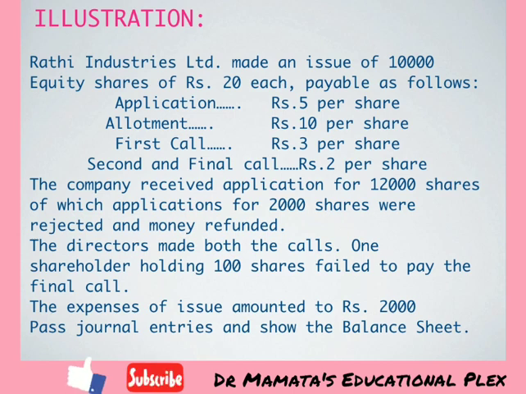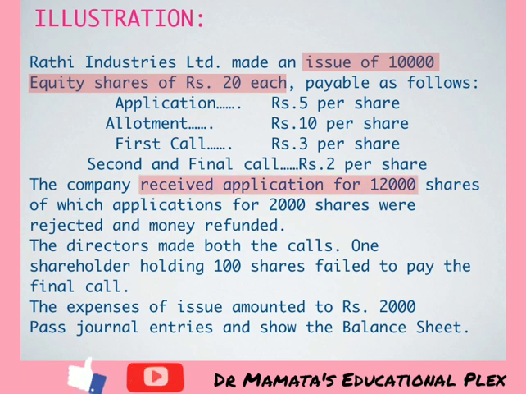Friends, in this problem, we have to consider all the information very carefully. Here they have said that they have made an issue of 10,000 equity shares of rupees 20 each. But we have received application for 12,000 shares. It means that it is oversubscription.